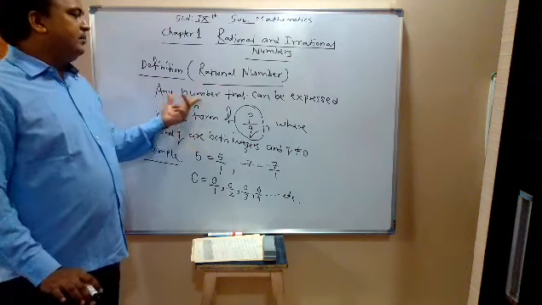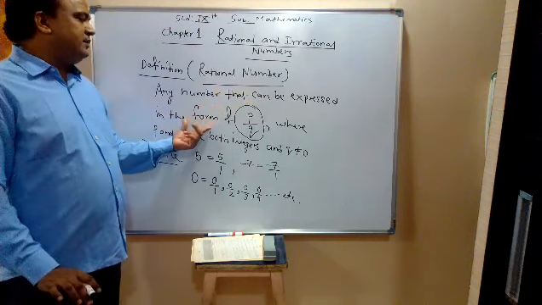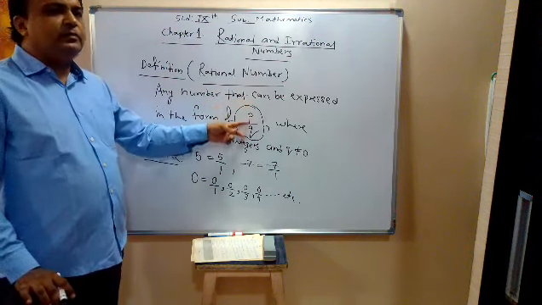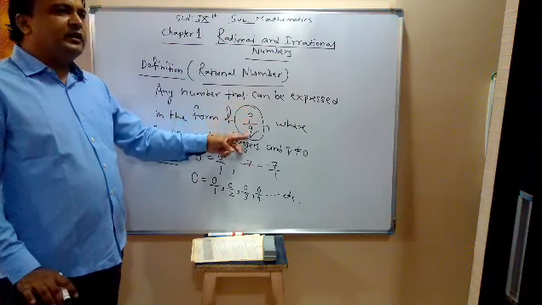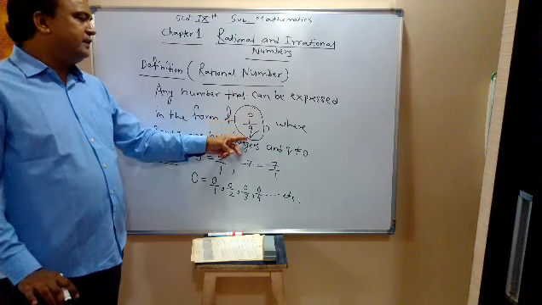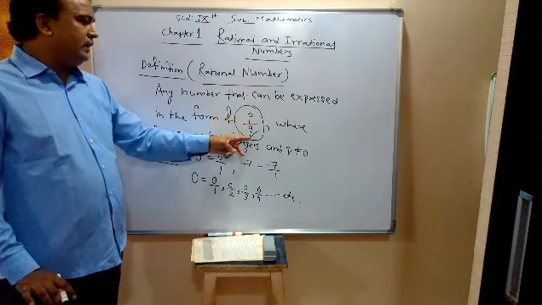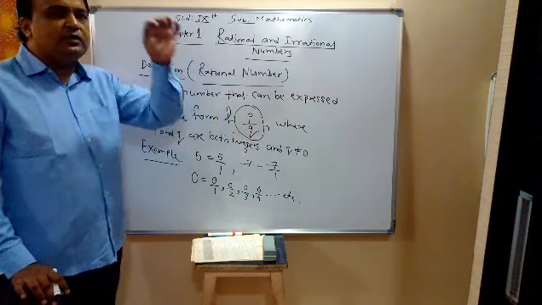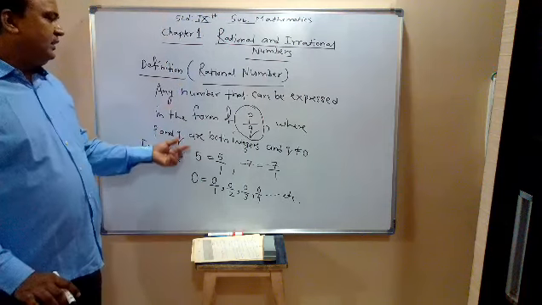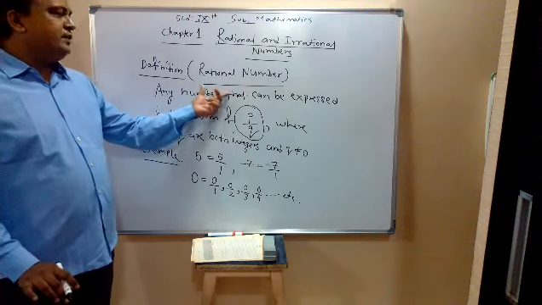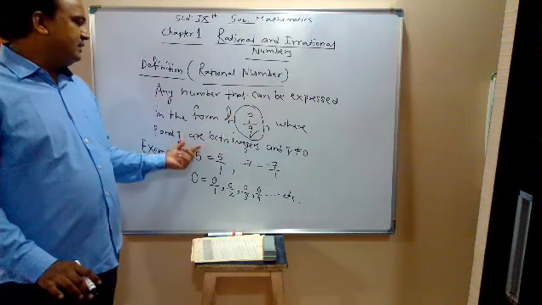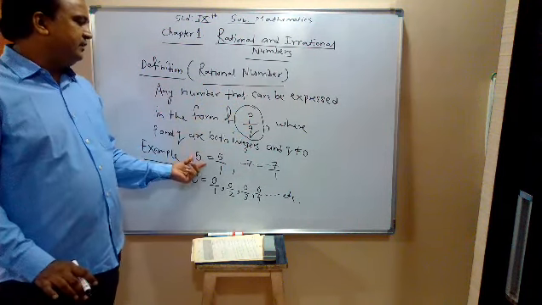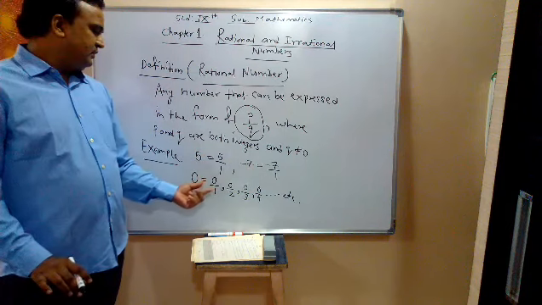So any number which can be expressed in the form of P upon Q, numerator upon denominator, where numerator and denominator both are integers, P and Q both are integers, and Q, the denominator, should be non-zero, then that number which can be expressed in the form of P upon Q is called a rational number. Examples of rational numbers are 5, minus 7, 0.